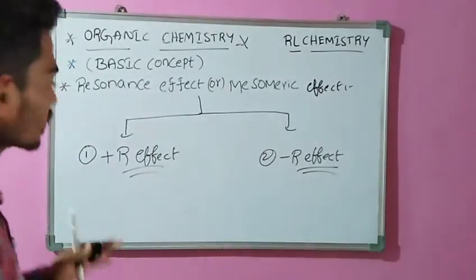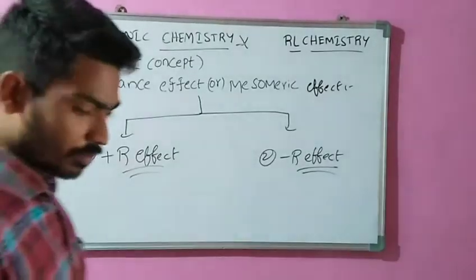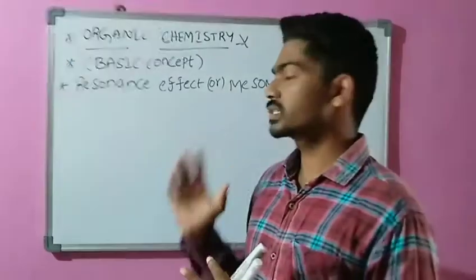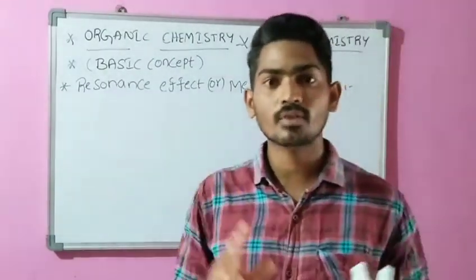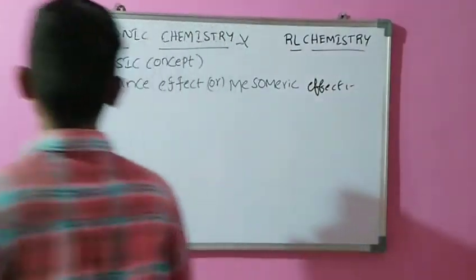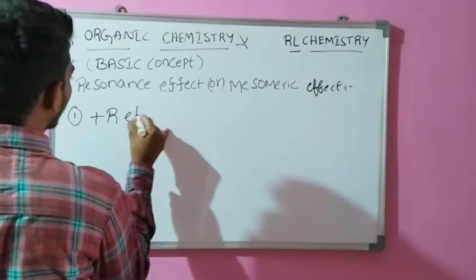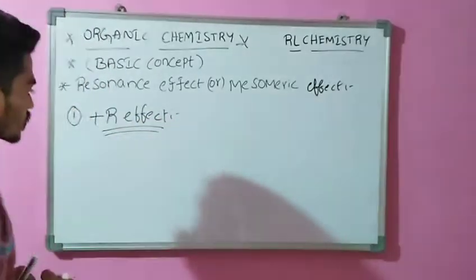First of all, we are going to discuss the positive resonance effect. Simply, what is the positive resonance effect?